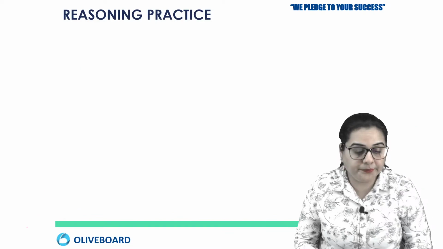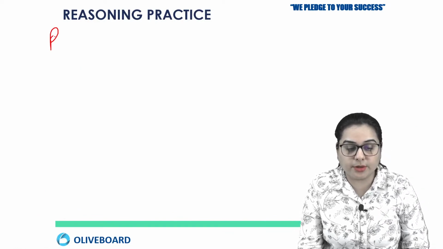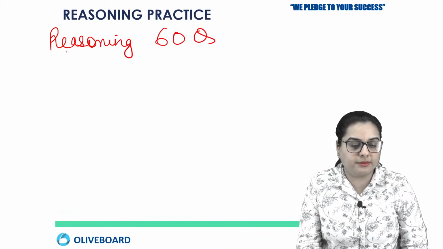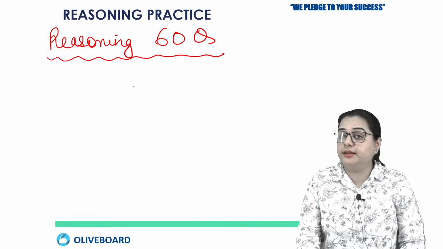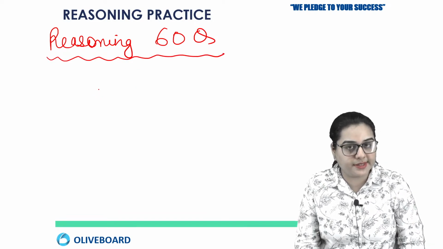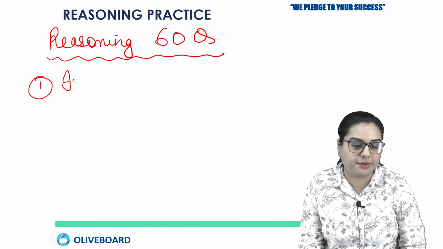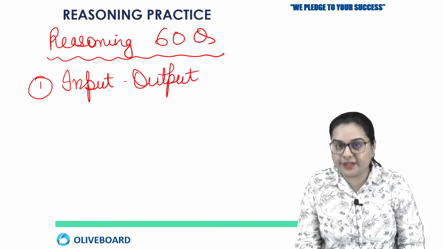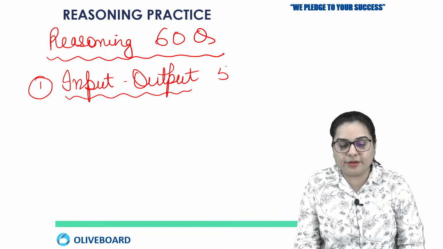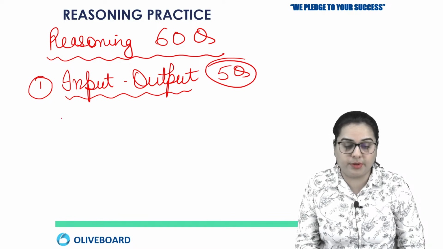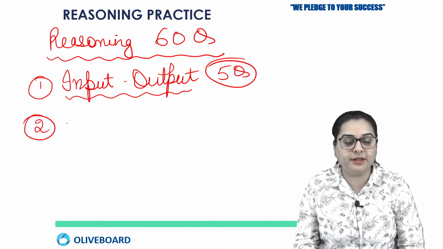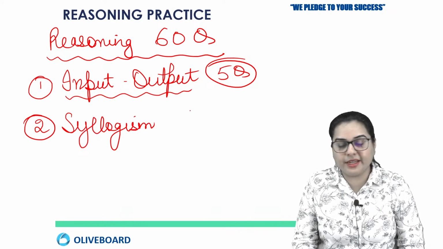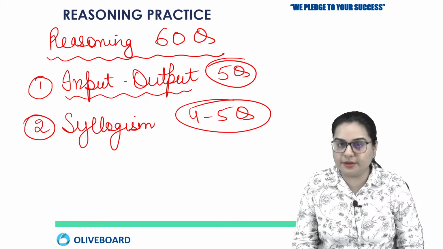So students, in your reasoning section, you are going to get 60 questions. And there are some questions that are for sure coming in your exam. That is the question from input output. Every time, a set of 5 questions comes in your exam, right? Next is the syllogism. Again, every time 4 to 5 questions are always there in your exam.